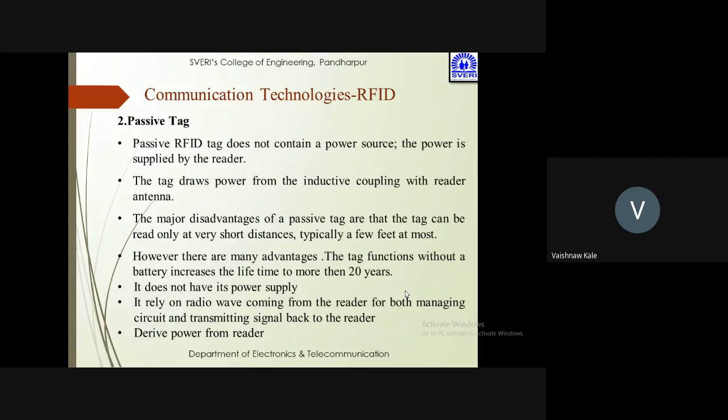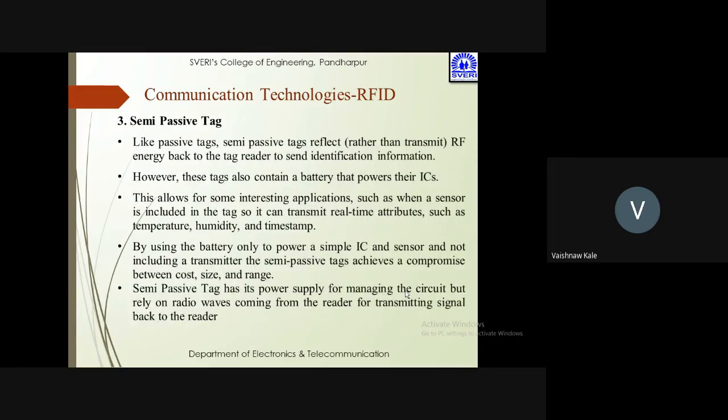However, there are many advantages, like the tag functions without a battery, which increases the lifetime. So खुद की पावर यूज नहीं करनी पड़ती है, दूसरे की लेनी पड़ती है, इसलिए उसका लाइफ ज़्यादा होता है. It does not have its own power supply. It relies on the radio waves coming from the reader for both managing the circuit and transmitting the signal back to the reader. It derives the power from the reader. That's it. Now, semi-passive is in between active and passive tag.